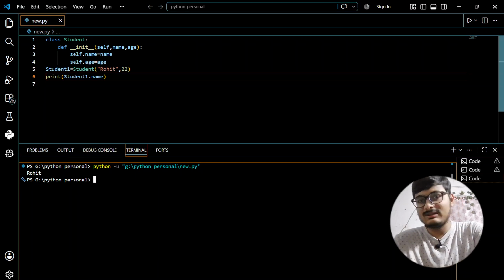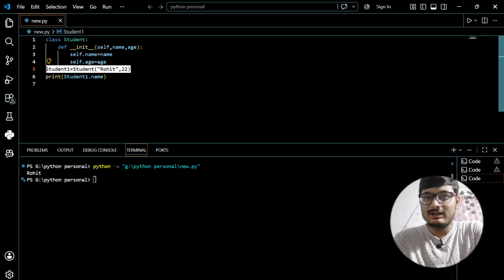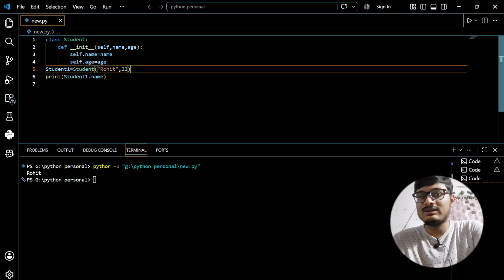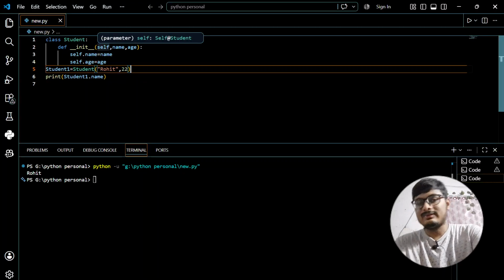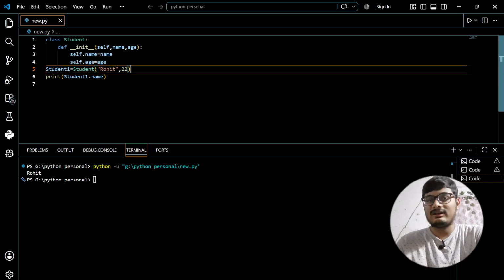Why? Because this is an attribute. This student one has a name which is Rohit. And how does our computer understand? With the help of this self. This self is telling it that right now I am going to extract the name of this object.